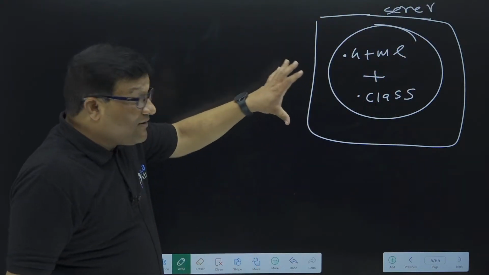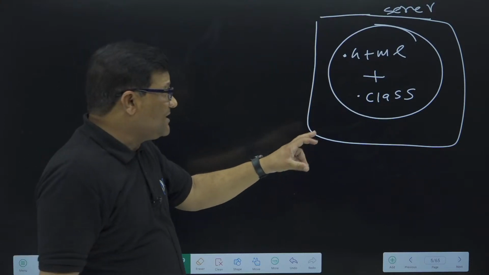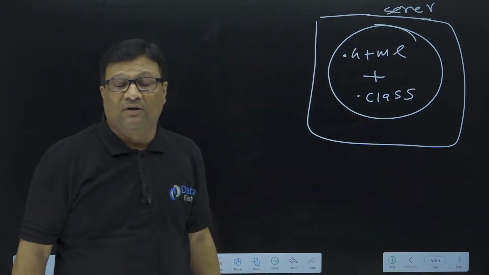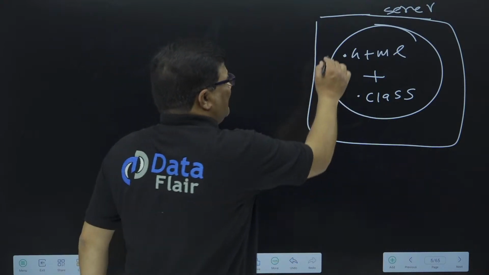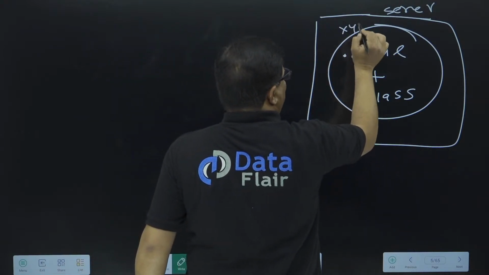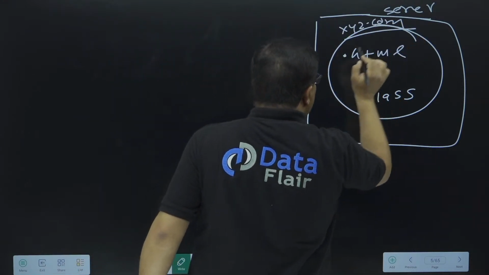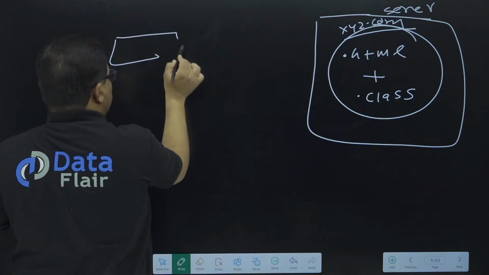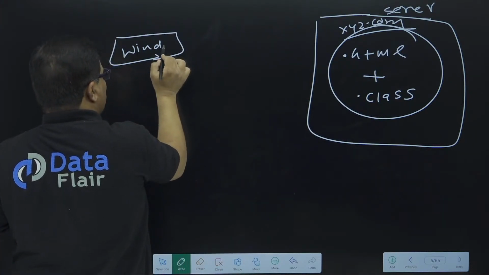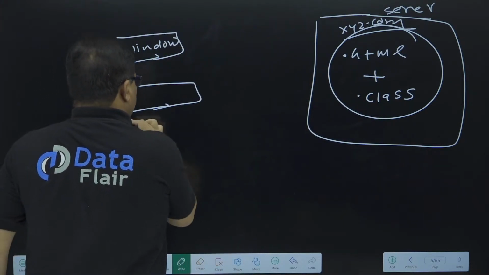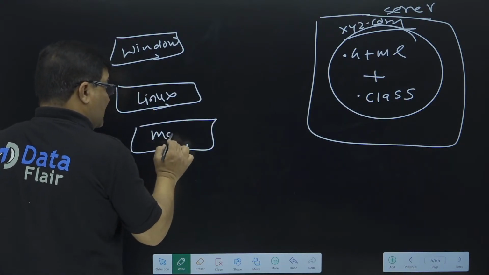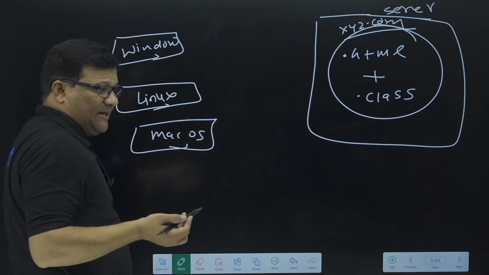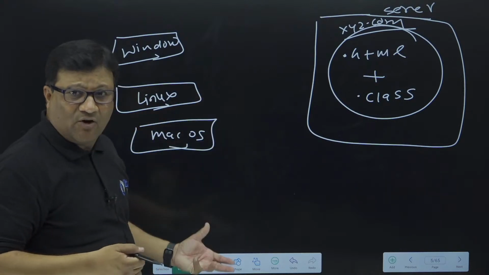So they created the first dynamic web application, which is a combination of HTML and a .class file. Now, to use this website, suppose the name of this website is xyz.com. If any person wants to use this website, they may have different operating systems: some people have Windows, some have Linux, some have Mac. It may be possible that people have different operating systems, right?